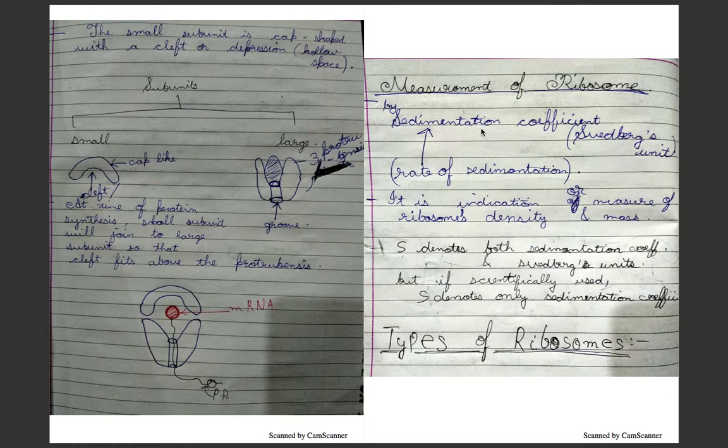Now measurement of ribosome is usually done by sedimentation coefficient, which is also known as Svedberg's unit, and this is actually the rate of sedimentation, a measurement that indicates the density and the mass of the ribosomes. And also the capital S does not denote Svedberg's units. Svedberg unit is just a name given to honor the scientist because of his discovery, but actually the capital S is used for sedimentation coefficient. It is the correct name. Svedberg's unit is not the correct name.